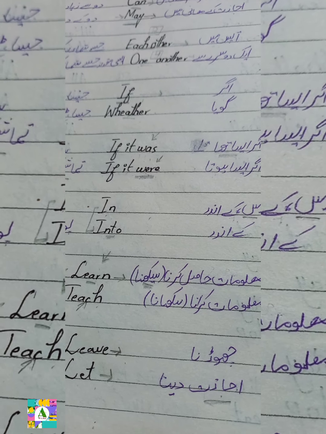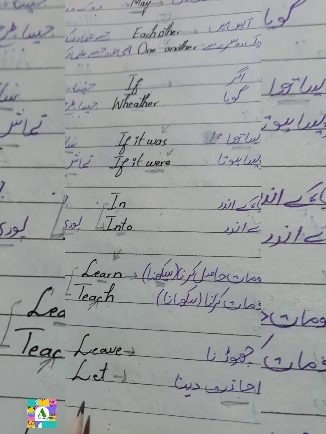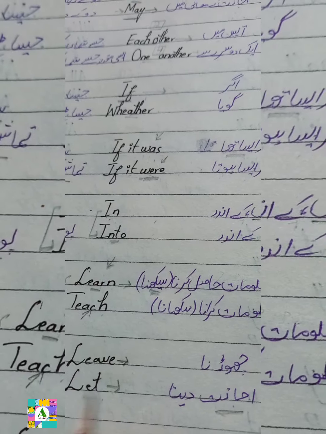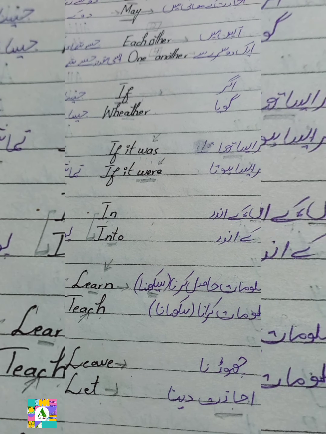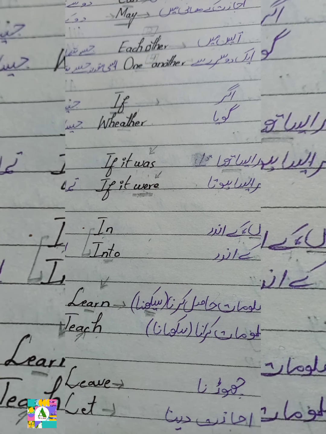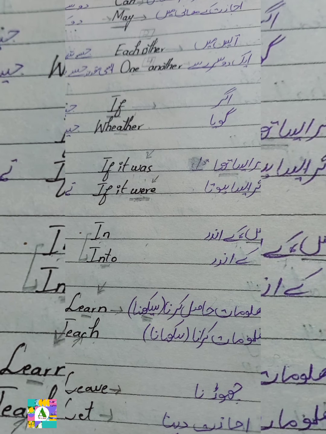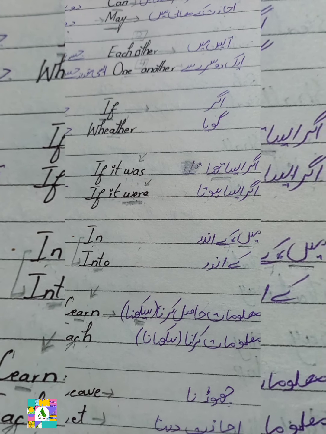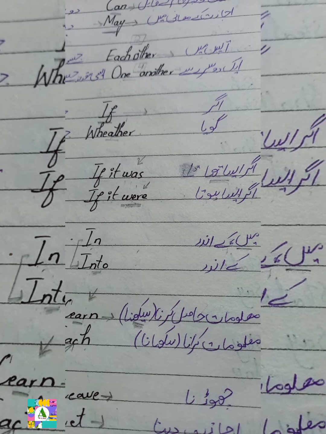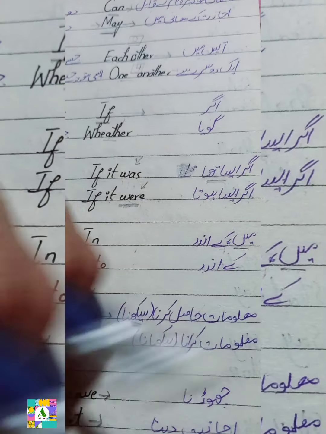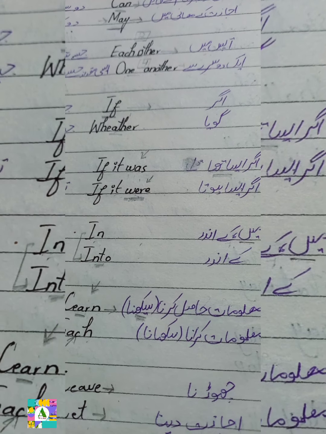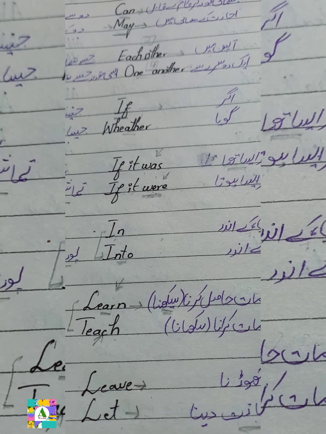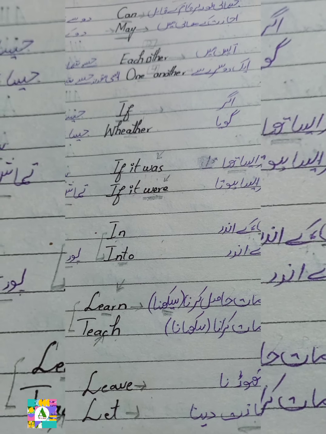Okay, getting my point? Let and may, there is a difference between them. May is in the sense of asking permission, and let is you are just taking some time, like, let me just do it first, then I'll do other things, or let me just teach you first, let me just explain it. Okay, this is in this sense. So let's come and use these words in sentences.